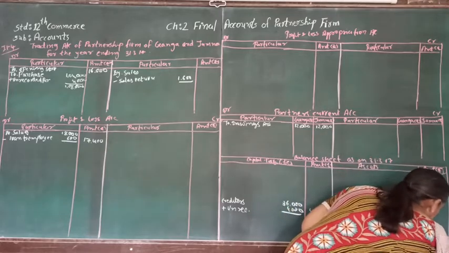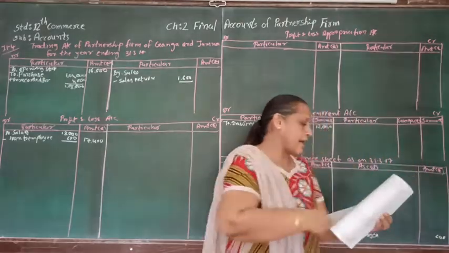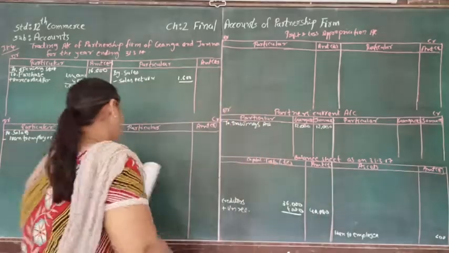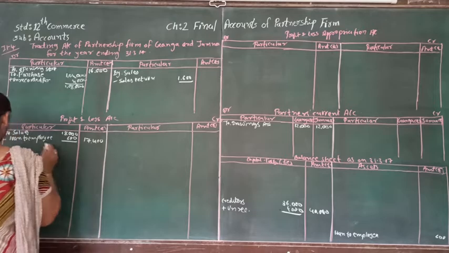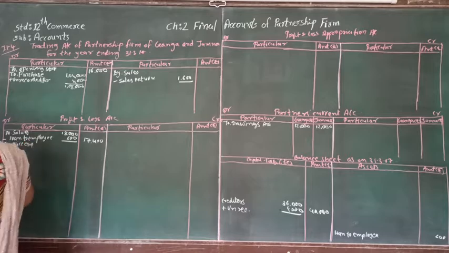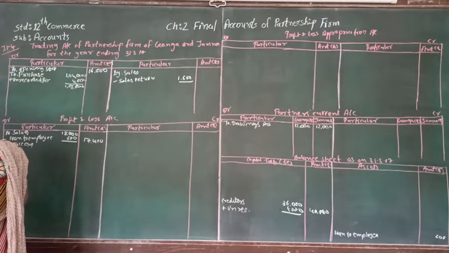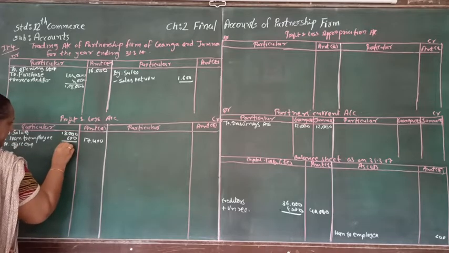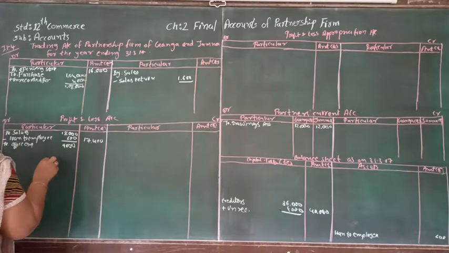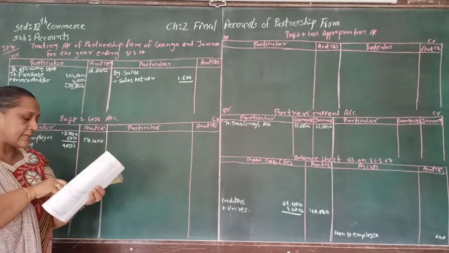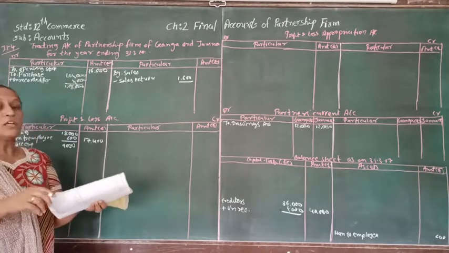600. Now after salary another account is office expense account, that is again supposed to be debited to profit and loss account. Office expense, how much? Office expense is ₹9,000. And here again we can see the adjustment number 6. Adjustment number 6 is telling us that receivable commission is ₹2,000.